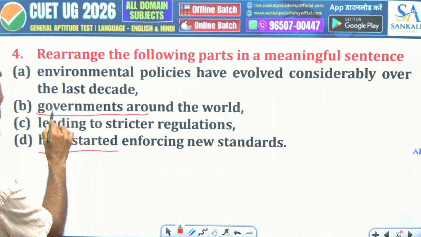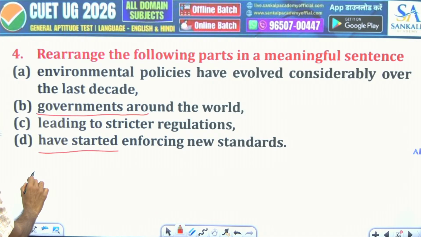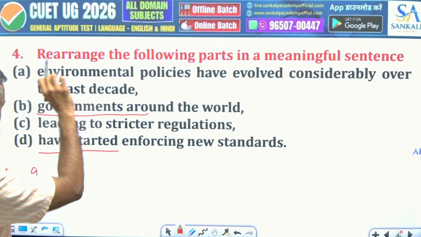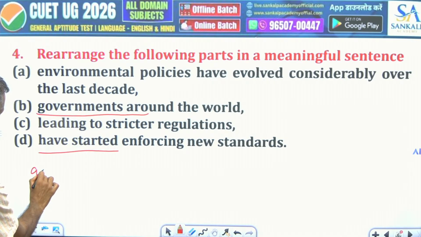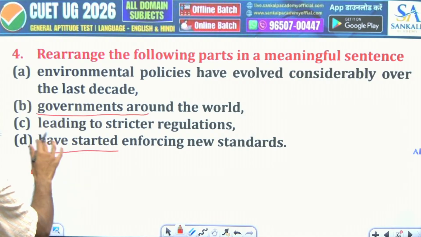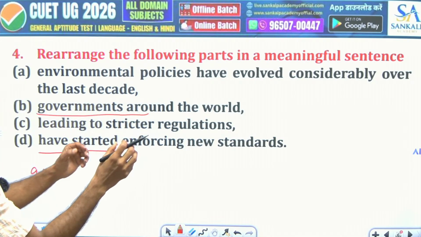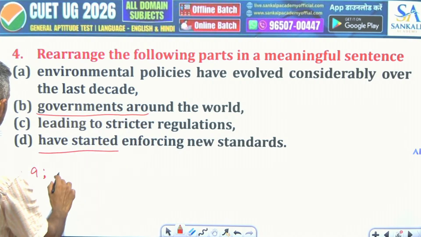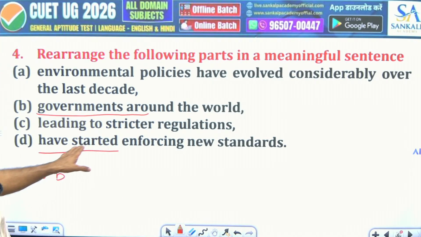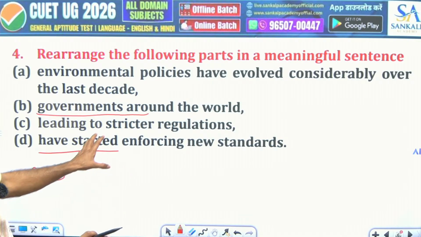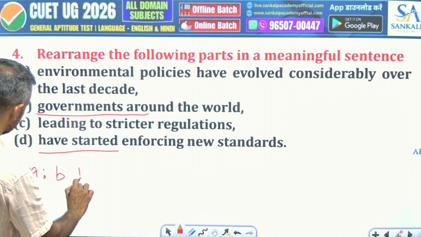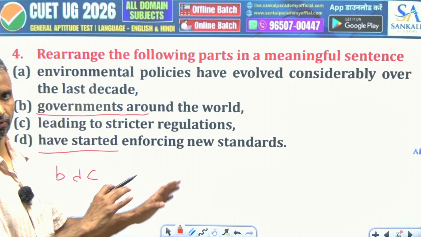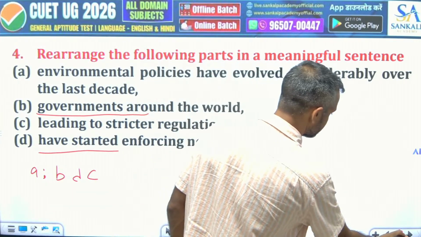Okay, so first you go with A, environmental policies have evolved considerably over the last decade. Then you use, I mean, what happens in English is some kind of semicolon. For the other part: environmental policies have evolved considerably over the last decade. What did it result into? That governments around the world have started enforcing new standards, leading to stricter regulations. So B, then D, and then C here. Okay, so a little complex sentence, but you should know how to deal with that. All right, let's move to the next.